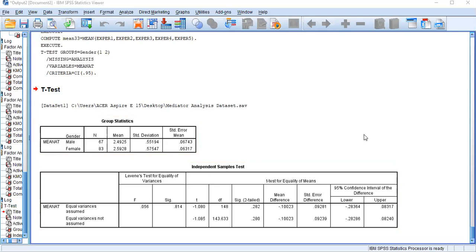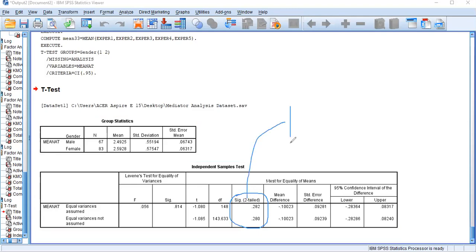Now we want to make sure whether the celebrity attractiveness difference between male and female is statistically significant. How are we going to check? Please refer to the sig value in the independent sample t-test table. You don't need to worry about any other things. Just look at the sig value under the sig 2-tailed.